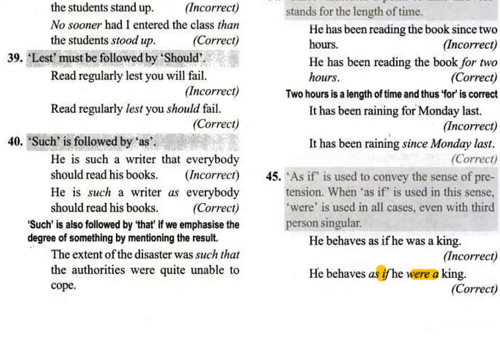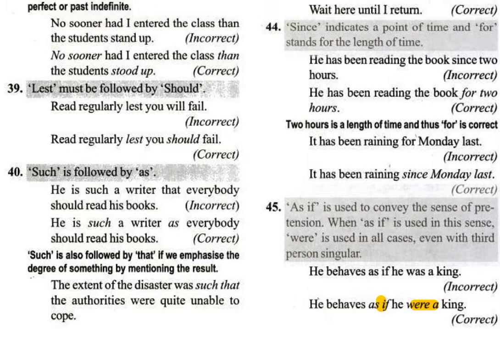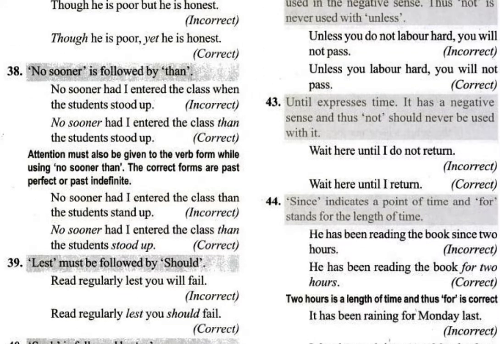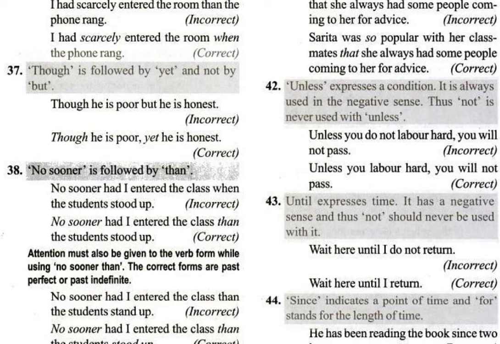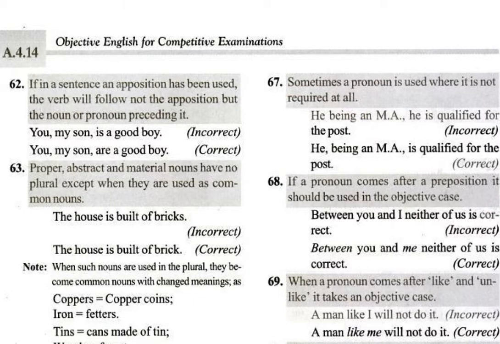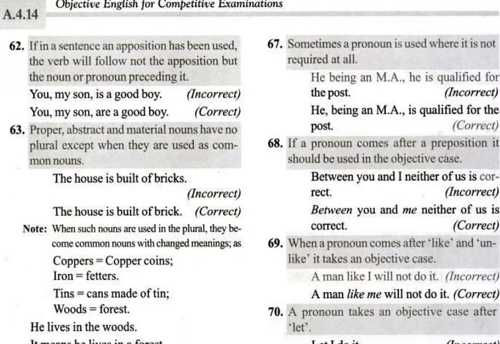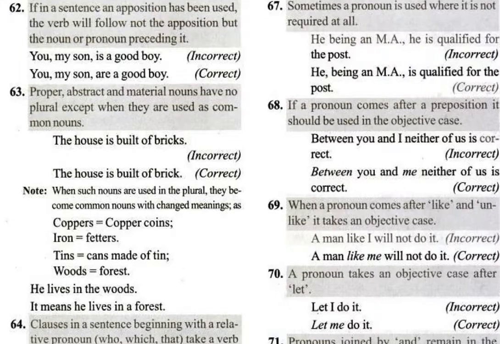So let's see some more rules now. We'll go to some more rules and we'll see those rules. Okay. So this will help you when you are solving this question paper. We are going to see some more examples here now. So let's see the rule here. If in a sentence an apposition has been used, so you can see here in commas what is used there. Apposition is used there. So just read this rule.